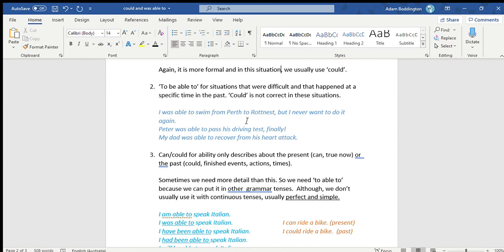All right. So some other examples would be, I was able to swim from Perth to Rottnest, but I never want to do it again. Peter was able to pass his driving test finally. Again, these are things that happened at a specific time in the past, like one time. My dad was able to recover from his heart attack. All right. So it's something that we did at a specific time in the past.